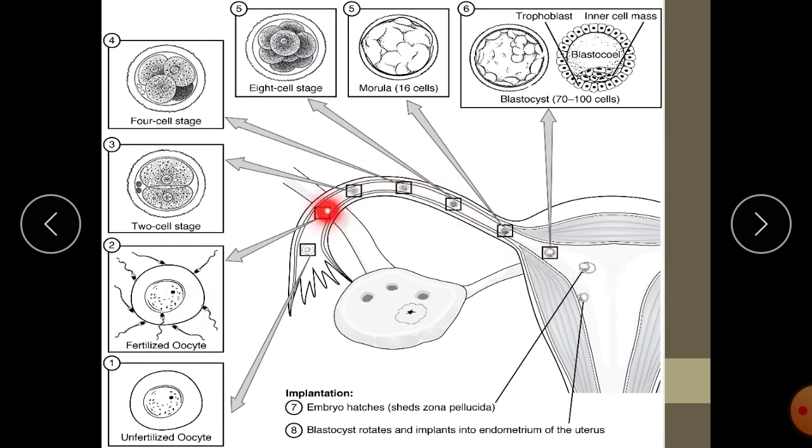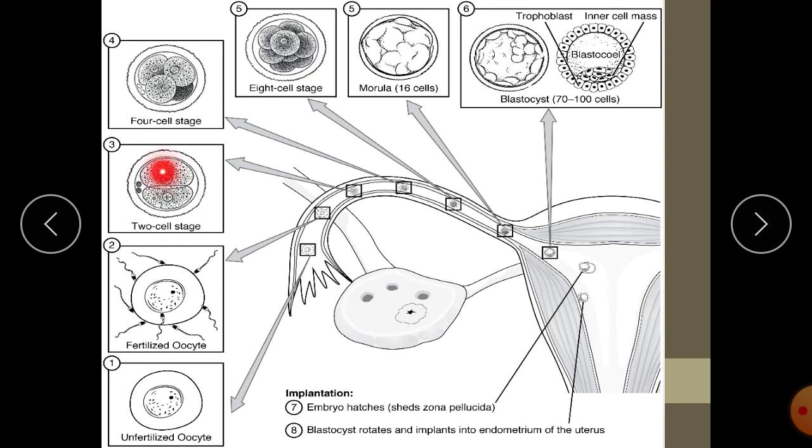While it is moving towards the uterus, the zygote undergoes repeated cleavage, mitotic division. It is not moving on its own because the ovum does not have its own locomotory organelle. Therefore, it is pushed towards the uterus by the beating of cilia present in the wall of the fallopian tube. So now the zygote undergoes the first cell division.